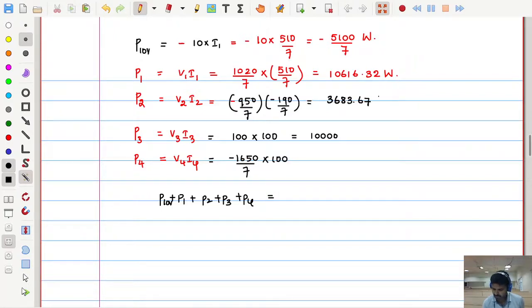Okay, yes, sir, positive. So you add up all these powers. Somebody quickly verify. You should get 0 at any cost. If not, we made some calculation mistake.